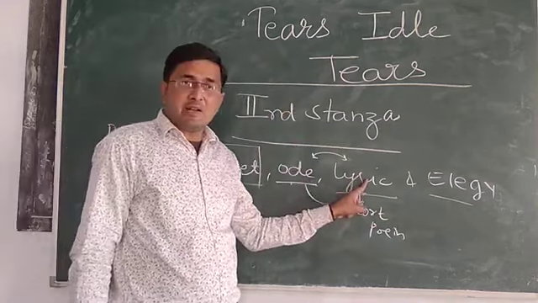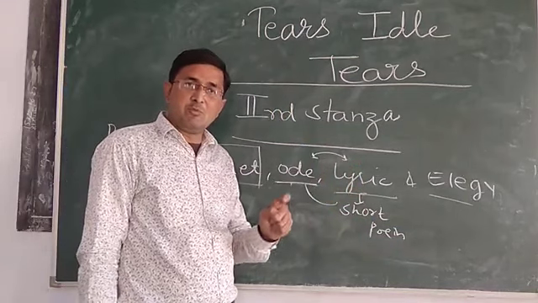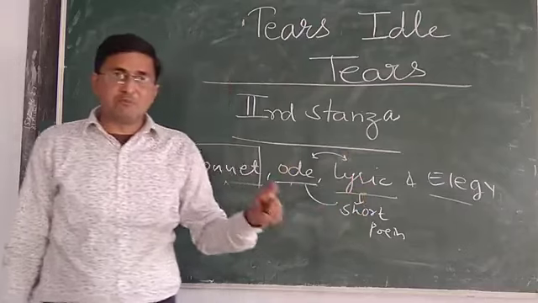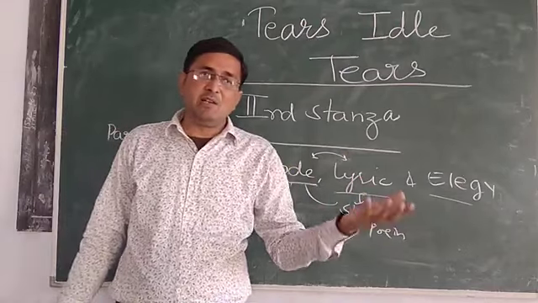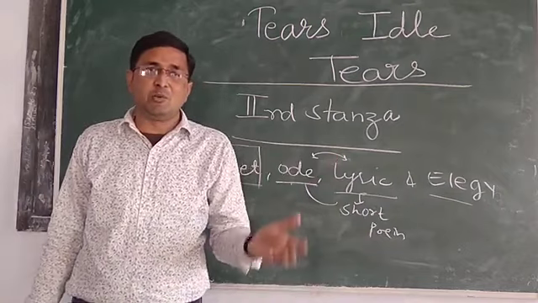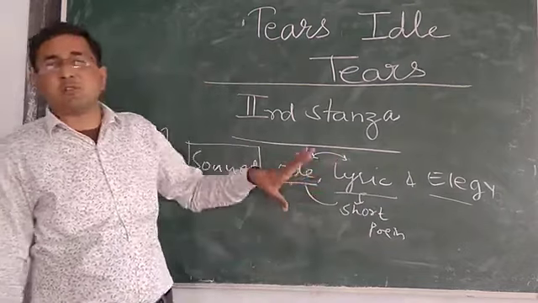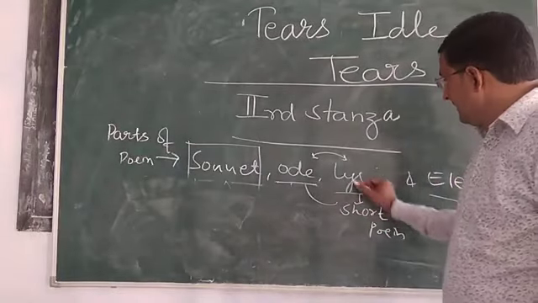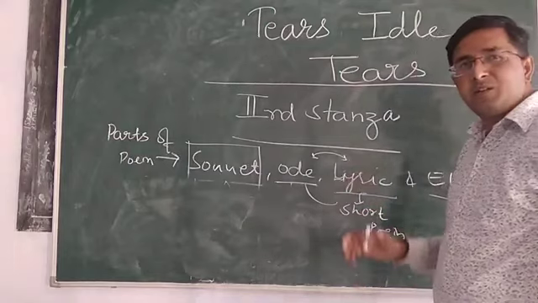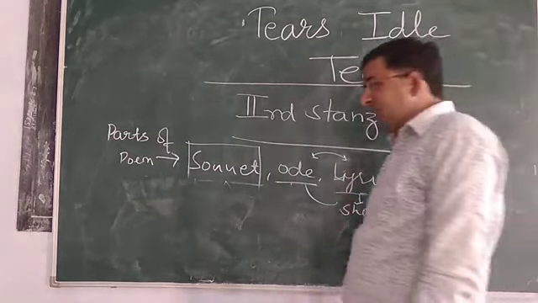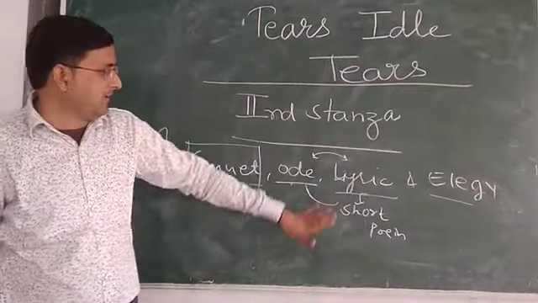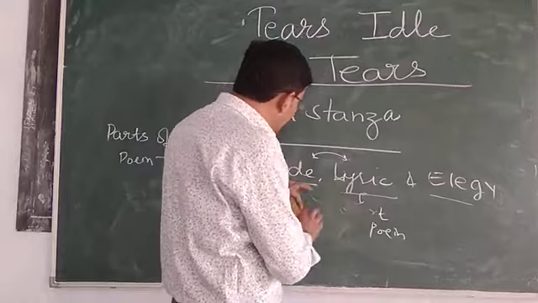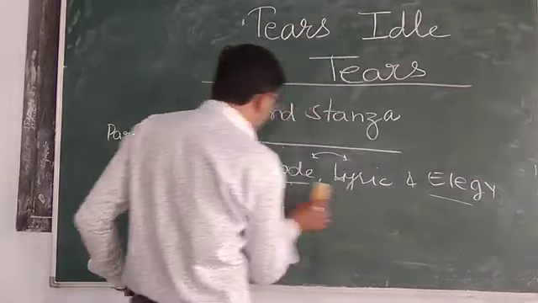Sung by the lyre, a musical instrument. A musical instrument, that is lyre. A very short poem. Simply you can say a poem of 10 lines, 12 lines, 15 lines, 20, 25. If it crosses 50 then it's ode, it automatically converts into an ode. But lyric is a very short poem. The singing facility in lyric is more powerful than in ode. The musical flow, the expression, is more musical if you compare it with the ode.